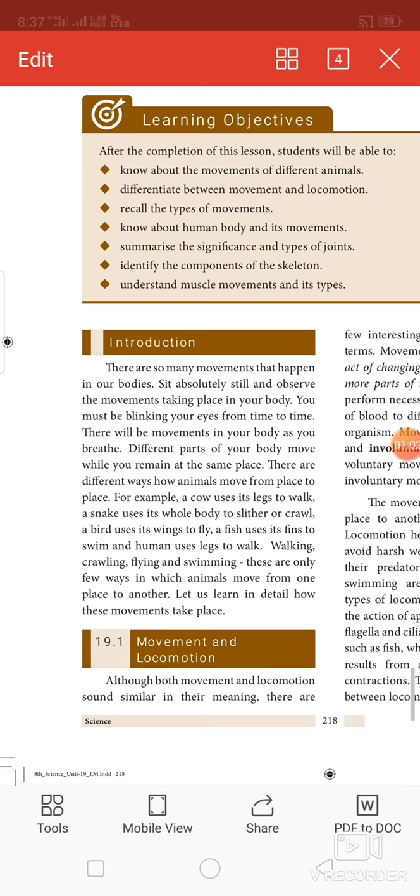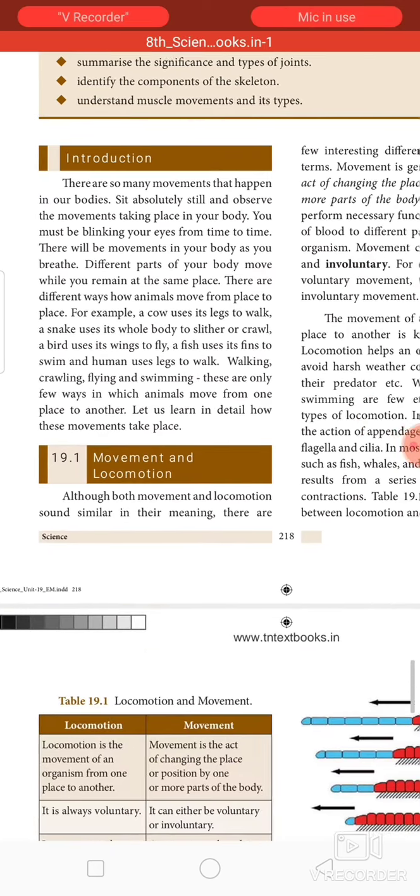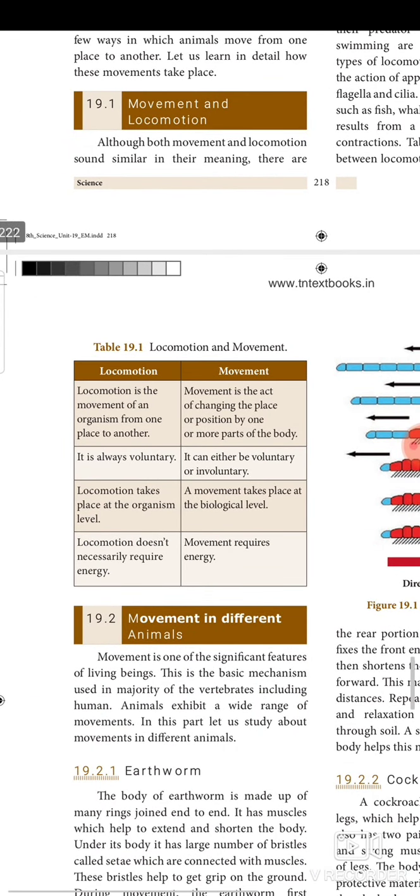Movements and locomotion. Although both movement and locomotion sound similar in their meaning, there are a few interesting differences between the two terms. What are the differences? Movement is generally defined as the act of changing the place or position by one or more parts of the body. Movement helps to perform necessary functions such as pumping of blood to different parts of the body in an organism. Movement can be both voluntary and involuntary. For example, walking is a voluntary movement while breathing is an involuntary movement.